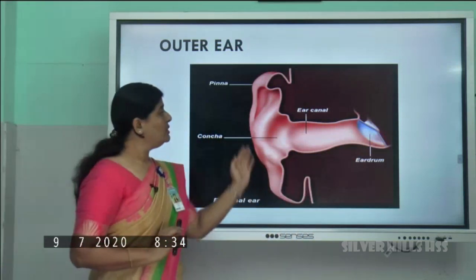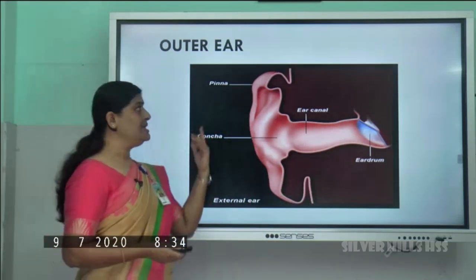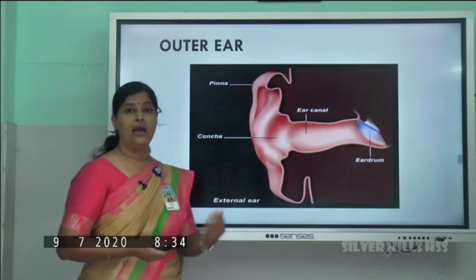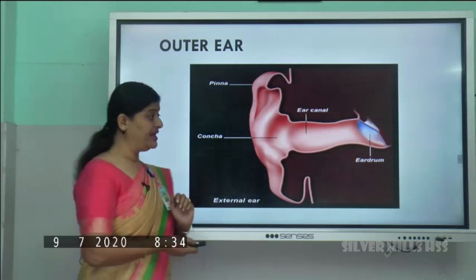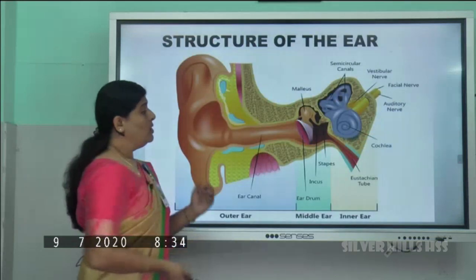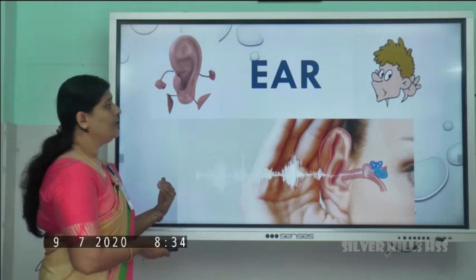Okay. So these are the parts of the external ear, that is ear pinna, ear canal and the eardrum. Now the eardrum is vibrating. Okay. Now let's see the second part of the ear.